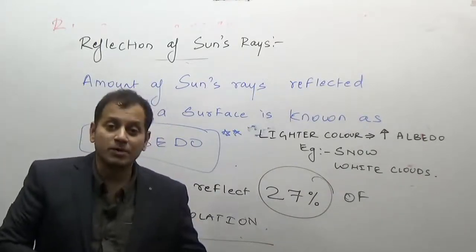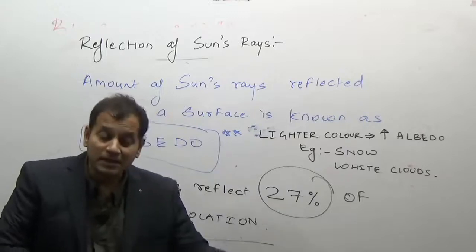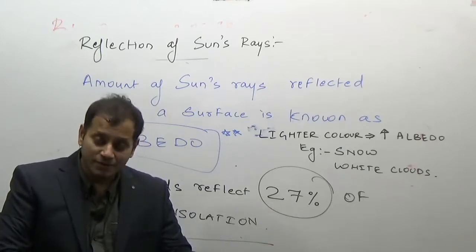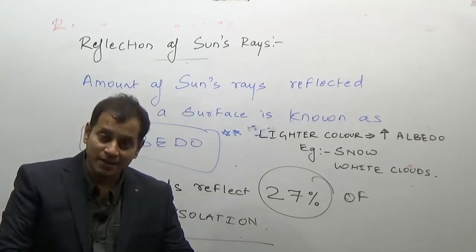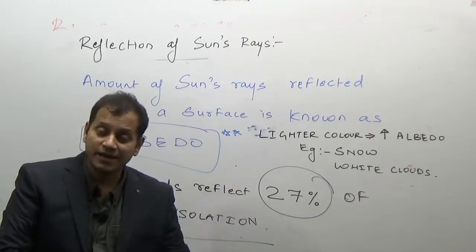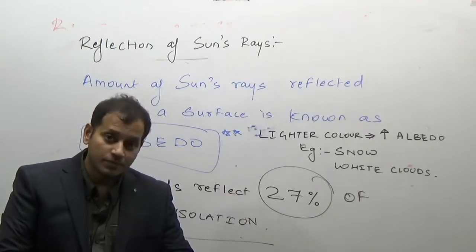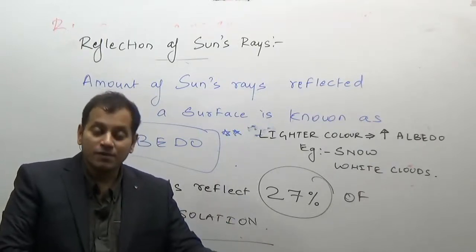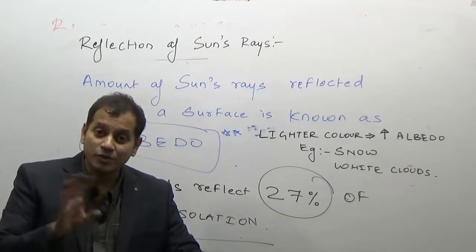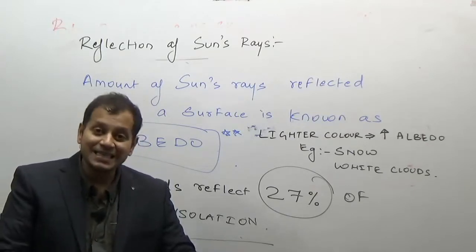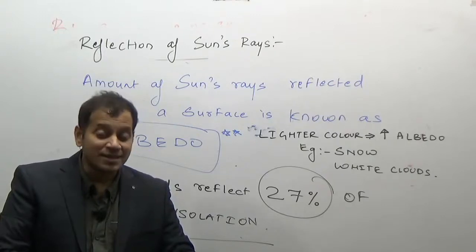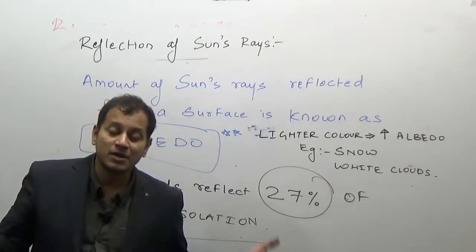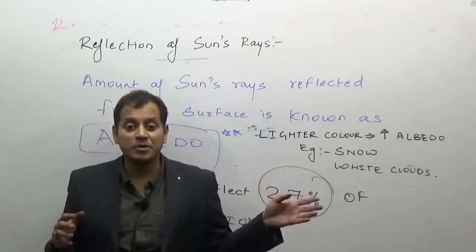Now our next topic will be the heat budget of the earth. But remember, what are the factors affecting insolation? We have done the angle of the sun's rays, then the length of day and time. These are the two major factors. Then third was perihelion and aphelion, that is the distance of the earth from the sun. Because we are living in the northern hemisphere, we do not feel that much effect. Then is the sunspot cycle: after every 11 years there is an increase in the sunspots. Maximum sunspots means maximum insolation.